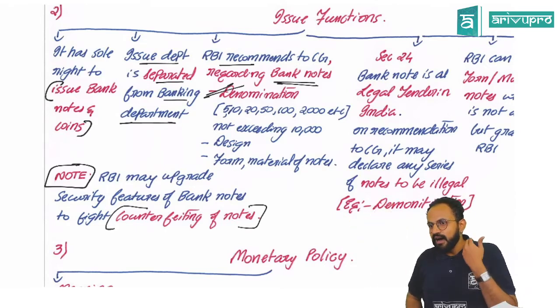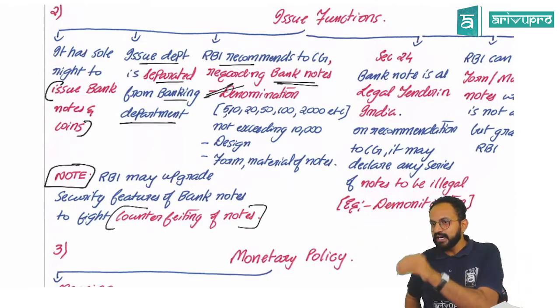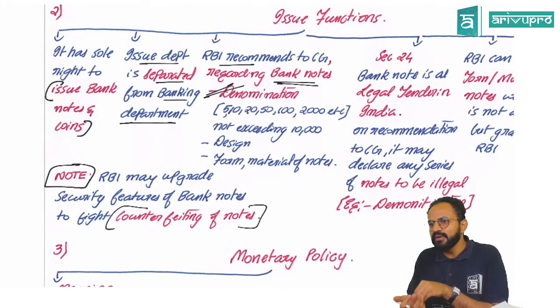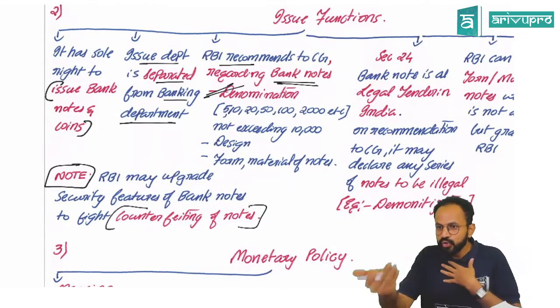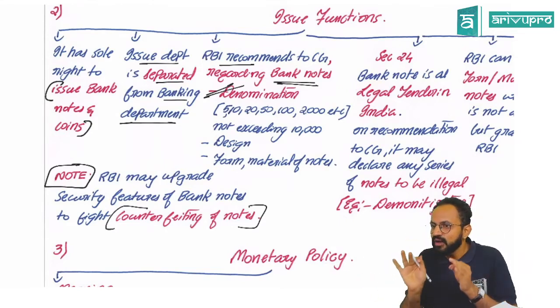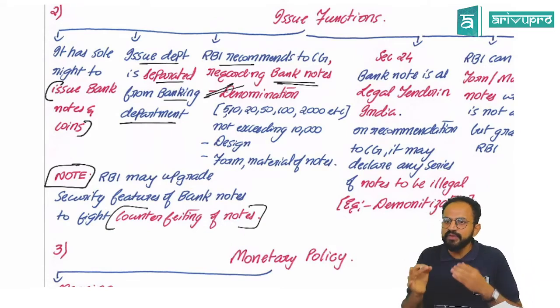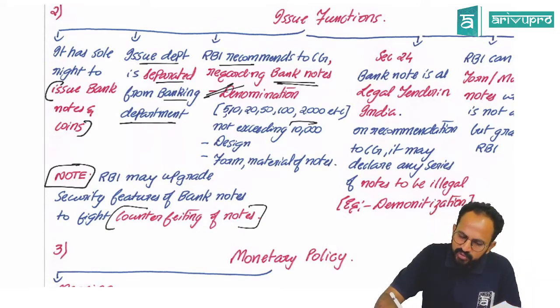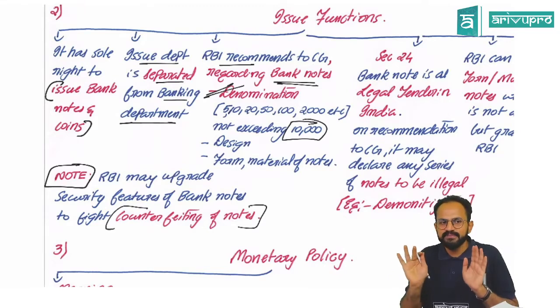RBI has a right to recommend a number up to 10,000 rupees, not more than that. So RBI can say, let us come up with a denomination of maximum 10,000, not exceeding that.